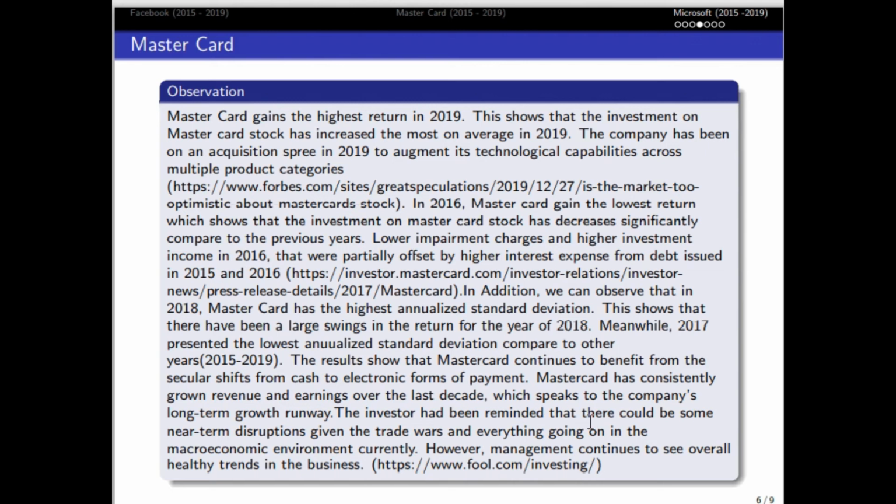The investor had been reminded that there could be some near-term disruptions given the trade wars and everything going on in the macroeconomic environment currently. However, management continues to see overall healthy trends in the business.